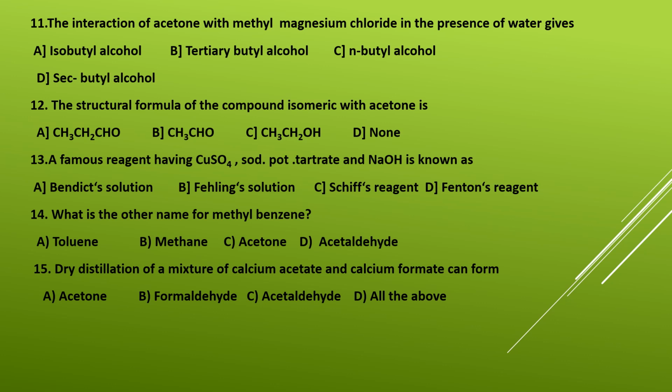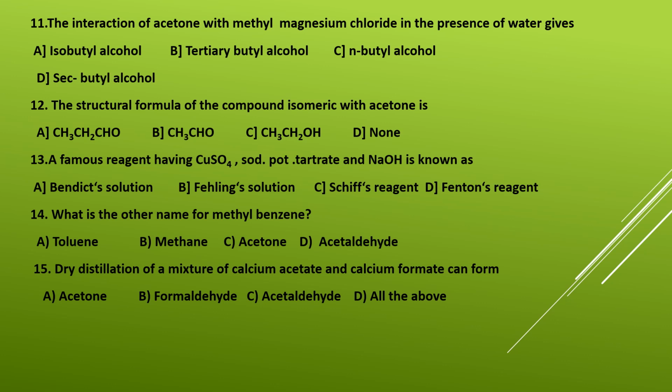That is, what is it called as? CH3CH2CHO, propanal. Question number 13. A famous reagent having copper sulfate, sodium potassium tartrate, and NaOH is known as A, Benedict solution, B, Fehling's solution, C, Schiff's reagent, and D, Fenton's reagent.